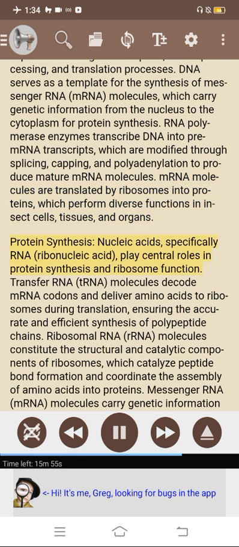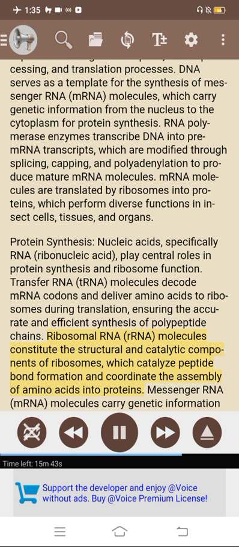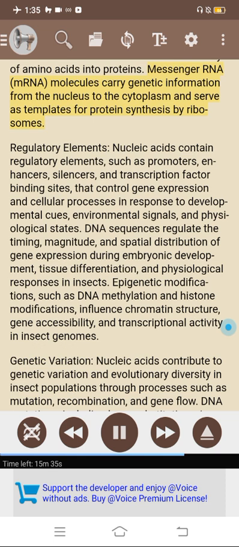Protein synthesis. Nucleic acids, specifically RNA, ribonucleic acid, play central roles in protein synthesis and ribosome function. Transfer RNA, tRNA, molecules decode mRNA codons and deliver amino acids to ribosomes during translation, ensuring the accurate and efficient synthesis of polypeptide chains. Ribosomal RNA, rRNA, molecules constitute the structural and catalytic components of ribosomes, which catalyze peptide bond formation and coordinate the assembly of amino acids into proteins. Messenger RNA, mRNA, molecules carry genetic information from the nucleus to the cytoplasm and serve as templates for protein synthesis by ribosomes.